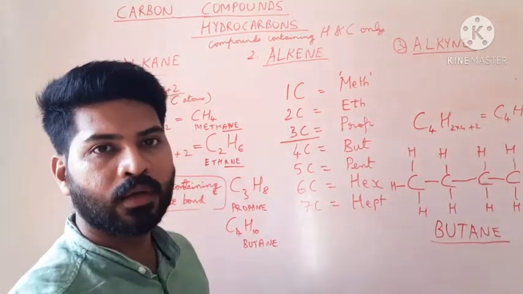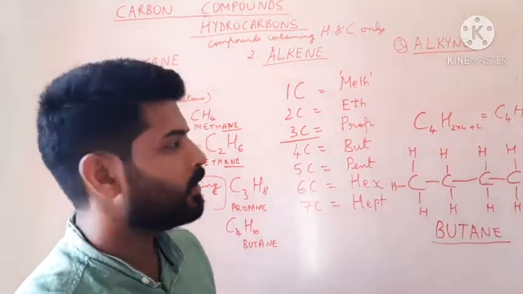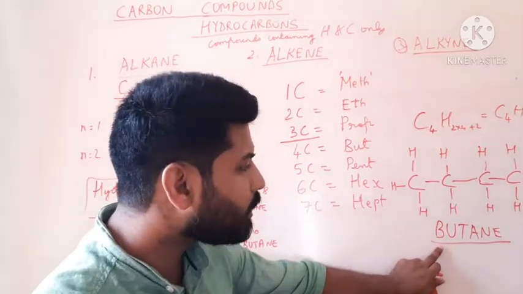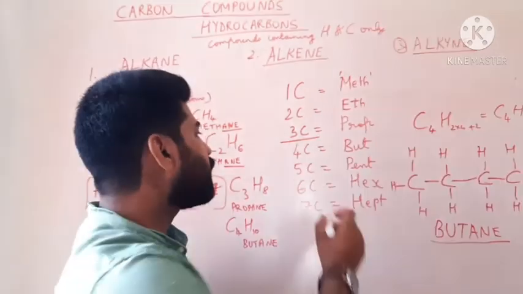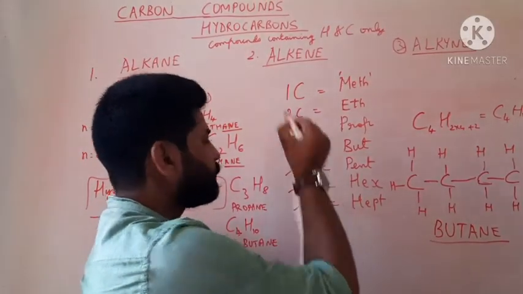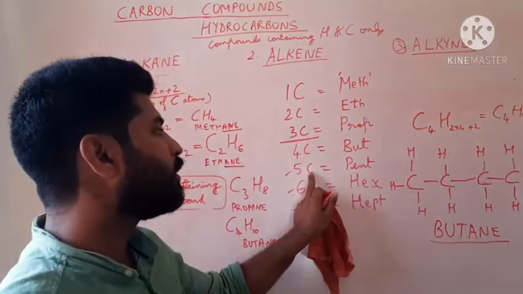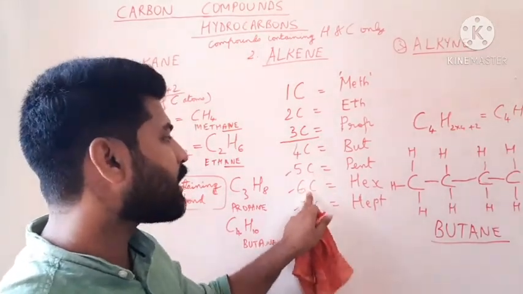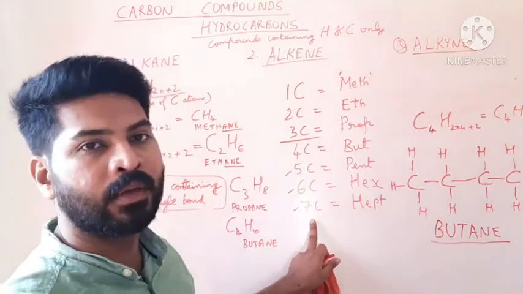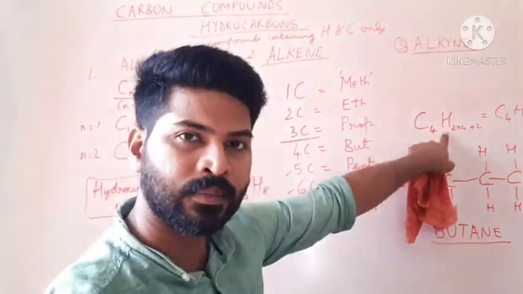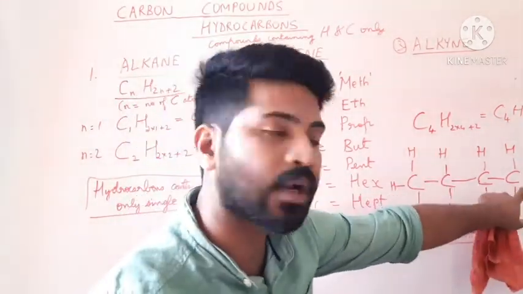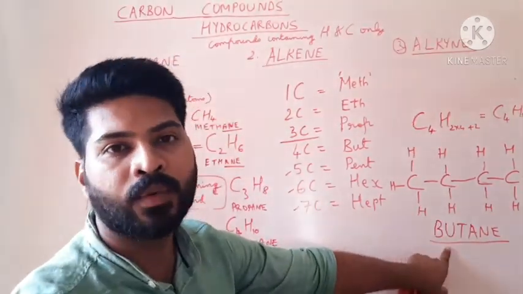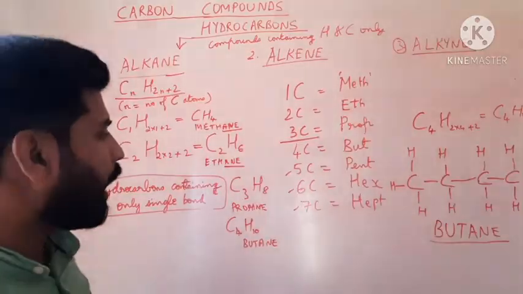As homework for practicing writing the structural formula and naming the hydrocarbon, you can practice these 3: a hydrocarbon containing 5 carbons, containing 6 carbons, containing 7 carbons. Derive the formula, write the structural formula and name the alkane. What would be the name?